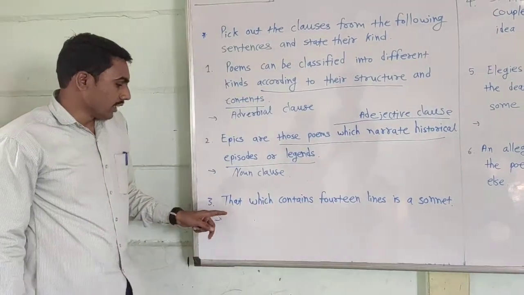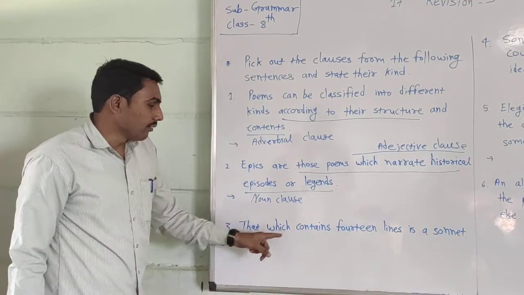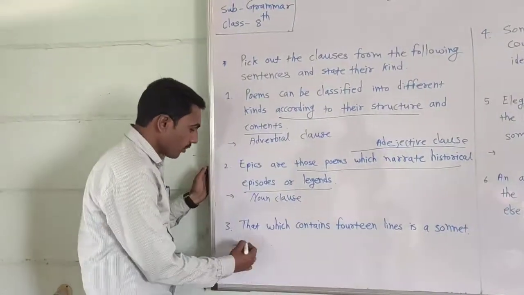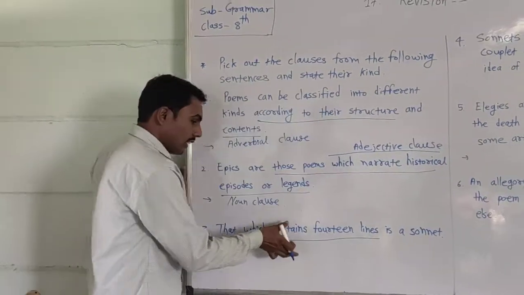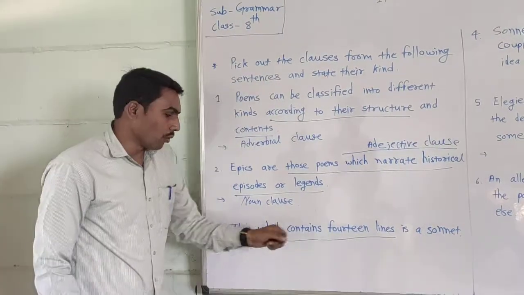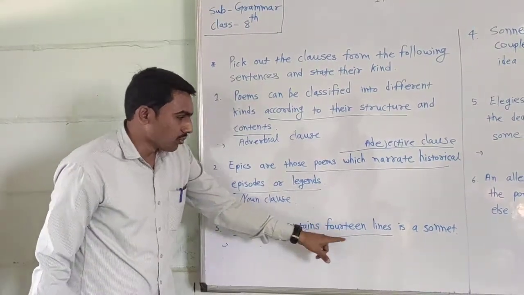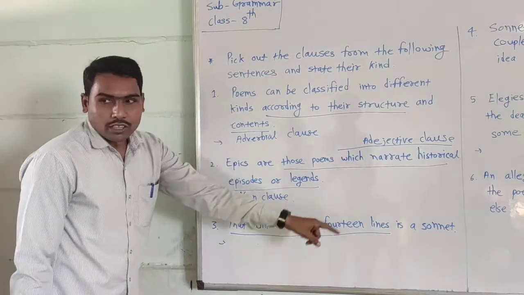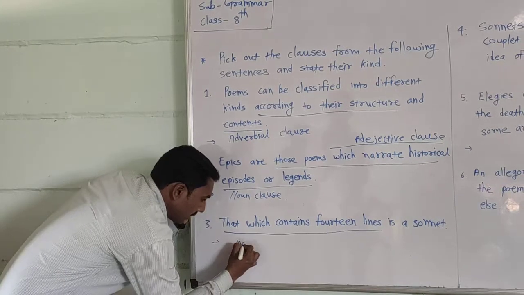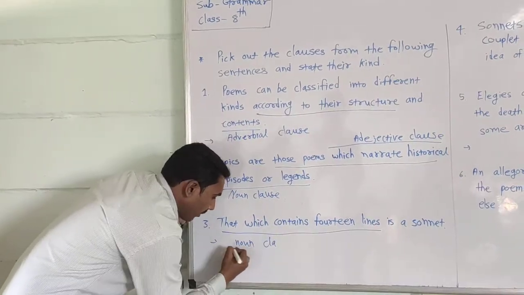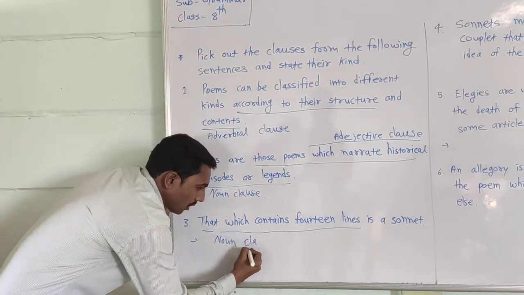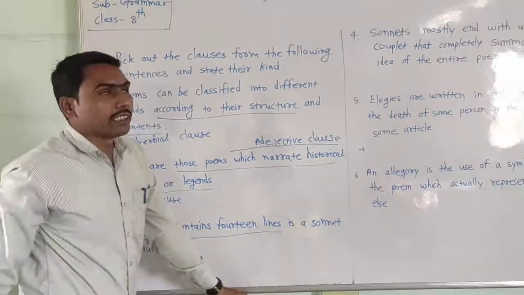Now the third sentence is here. That which contains 14 lines is a sonnet. In this example you can easily pick out, you can write this same sentence below. That is a noun clause. That which contains 14 lines is a sonnet. It is called a noun clause. You can write here noun clause. Now the next sentence is here.